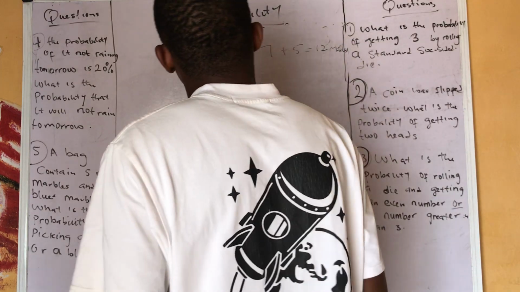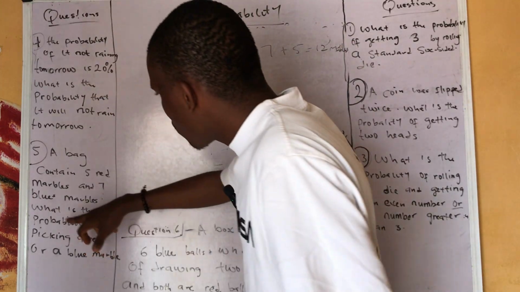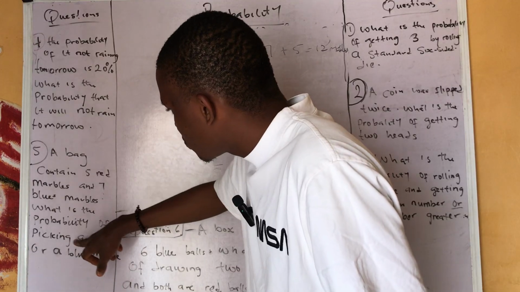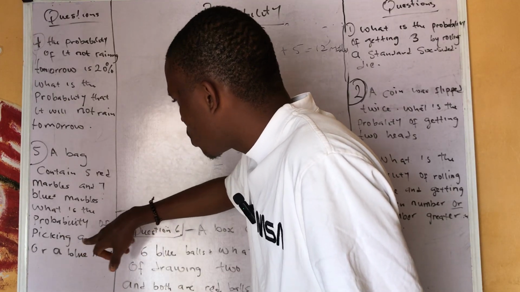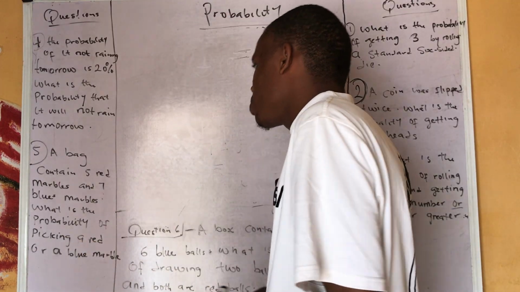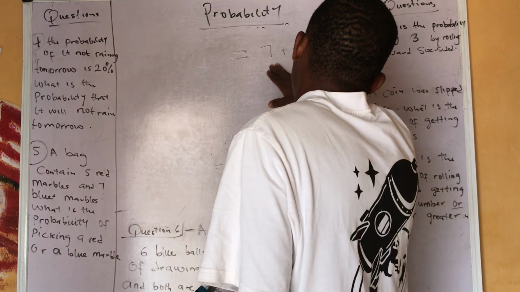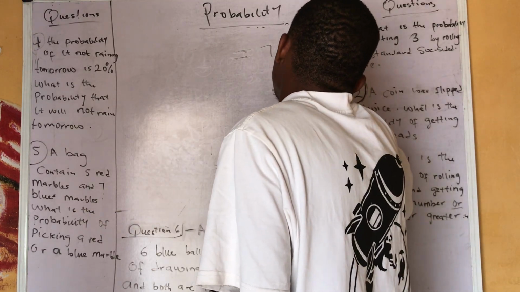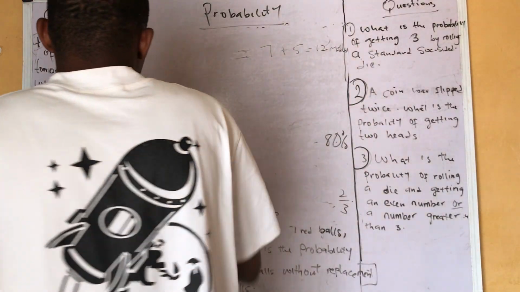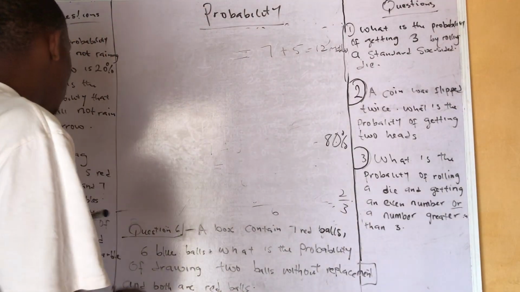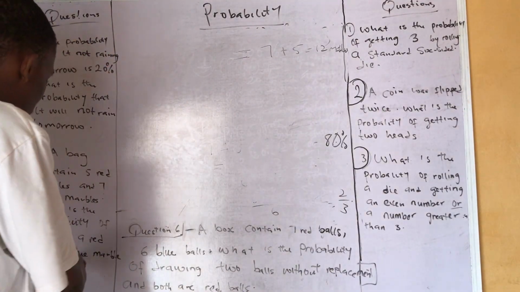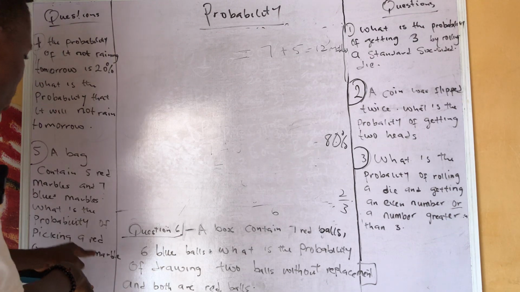12 marbles. Those are the total number of possible outcomes. Now, as they say, what is the probability of picking a red or a blue marble? Since the bag contains 12 marbles, how many red marbles do we have? We have 5. Now the probability of picking either a red or a blue marble.